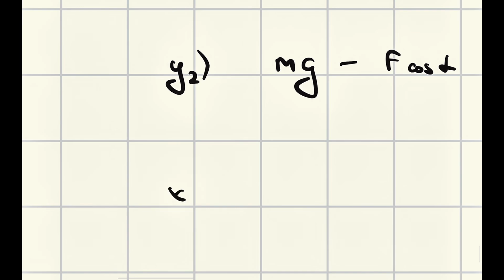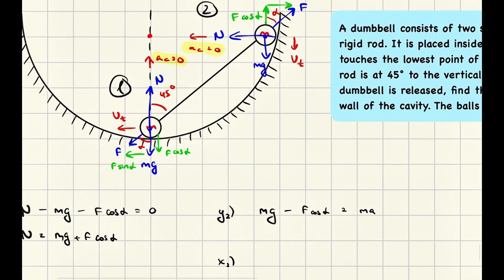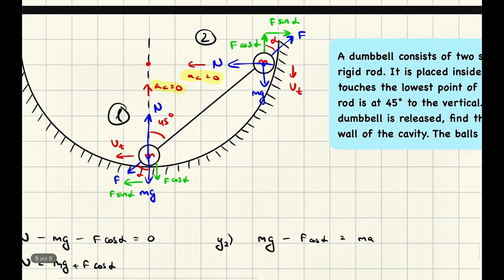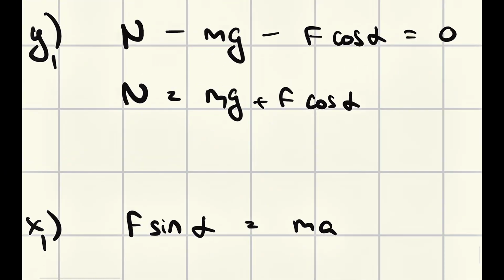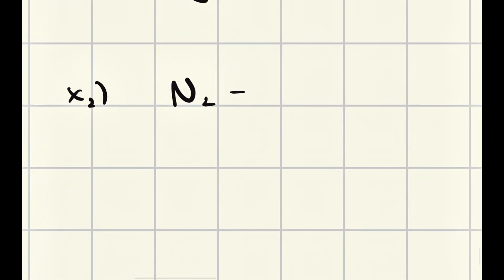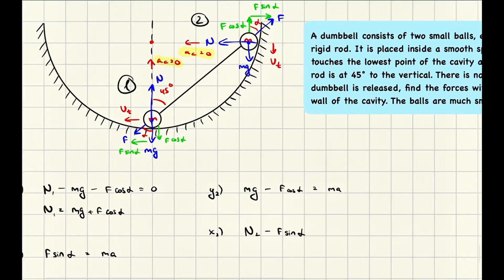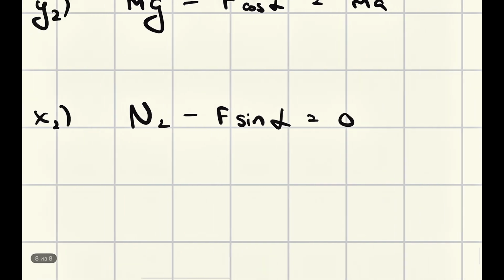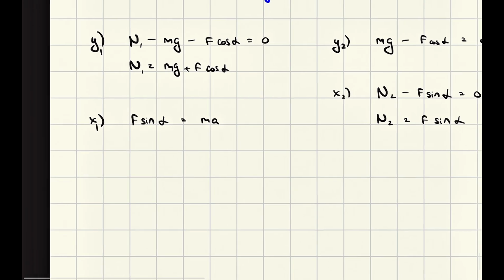For x direction, x2, let's write something like this. There is no motion horizontally, that's why it would be just N minus F sine alpha. N2, this is N2, this is N1, yeah, there are different normal forces, that's why we need to denote them as N1 and N2. N2 minus F sine alpha equals 0. It's the same F basically because it's the same rod. That's how we know that N2 just equals F sine alpha itself. Okay, good, I like it.